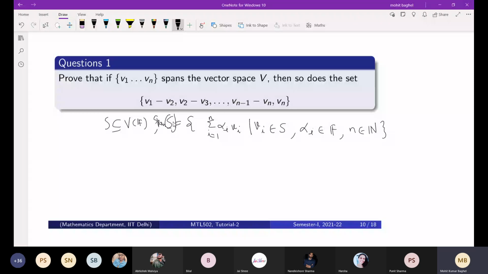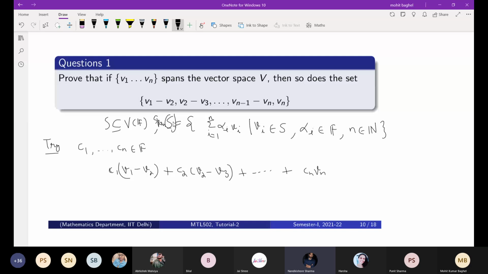Just tell me what you have taken. c1, c2, cn are some scalars from the field F. Then we can write c1 multiplied by (v1 minus v2), plus c2 (v2 minus v3), and so on, and cn vn.